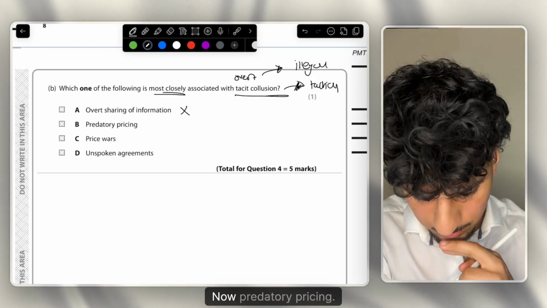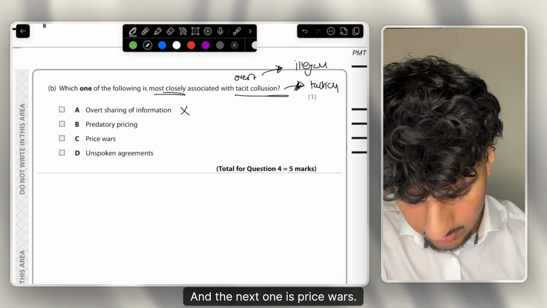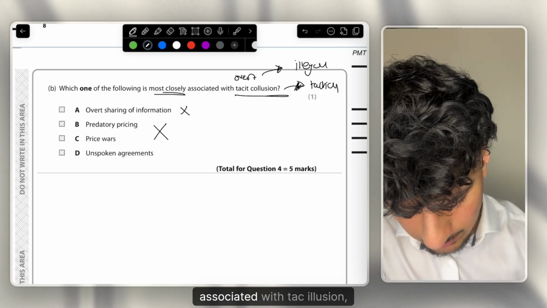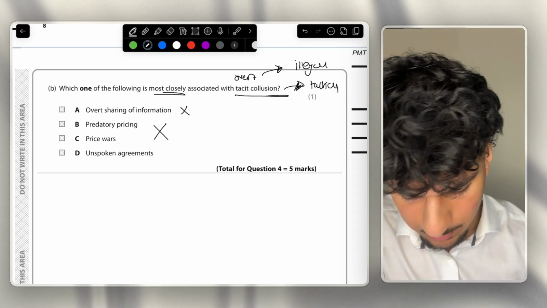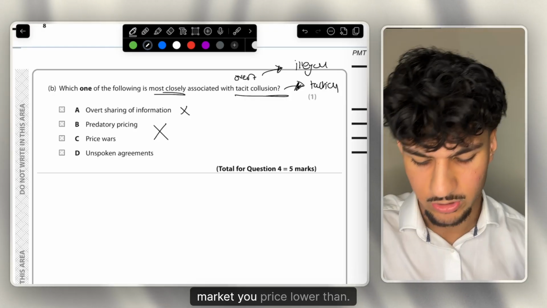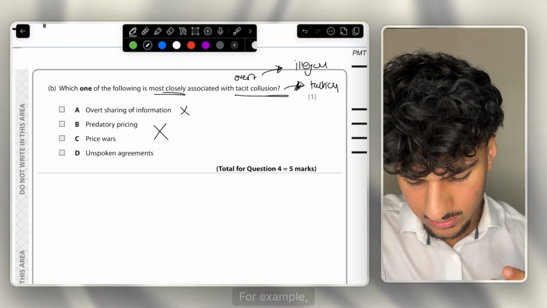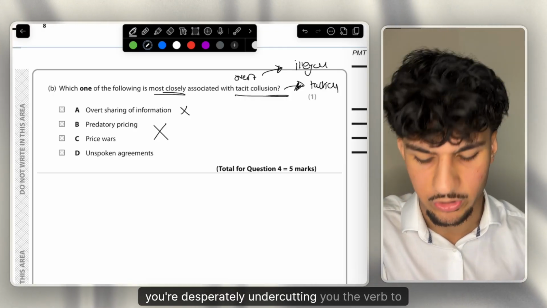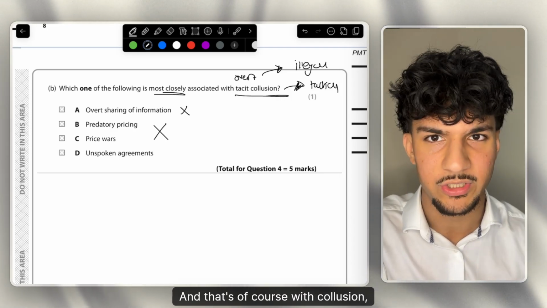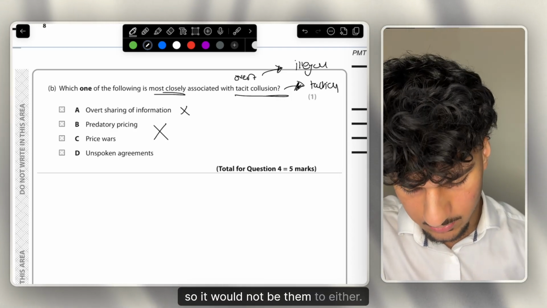Predatory pricing, and the next one is price wars. I'll probably not class these as associated with tacit collusion. With predatory pricing, you're literally trying to force the firm out of the market. You price lower than, like, your ABC, for example. On price wars, you're desperately undercutting the other firm to try to steal their market share. And that's, of course, with collusion, you're working together. So it would not be those two either.